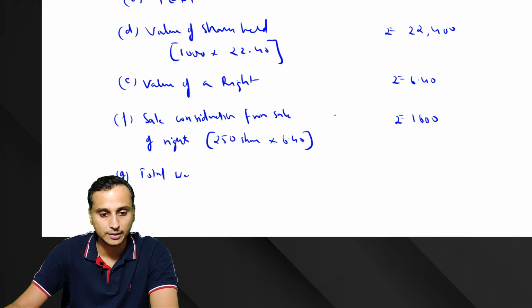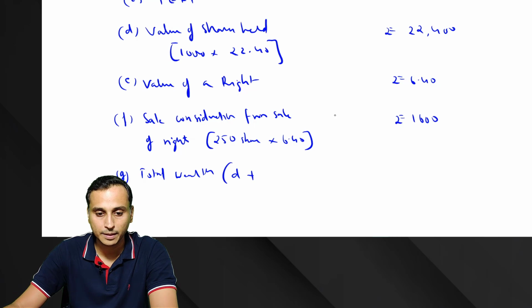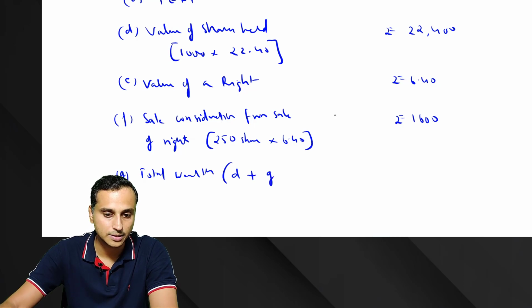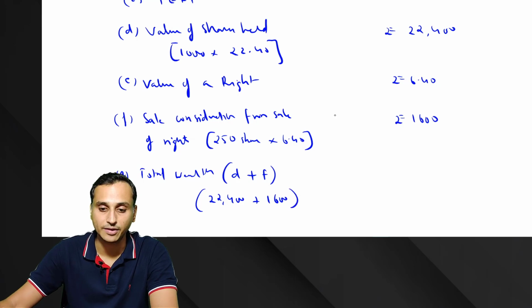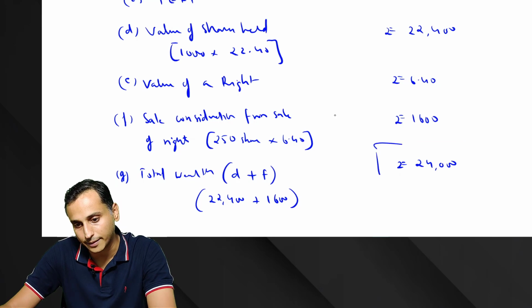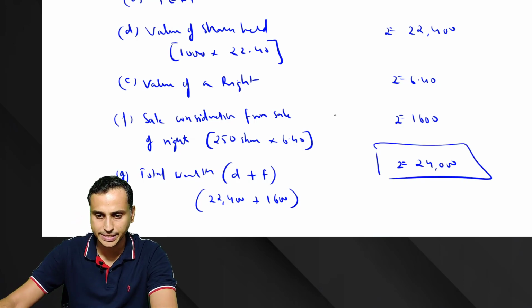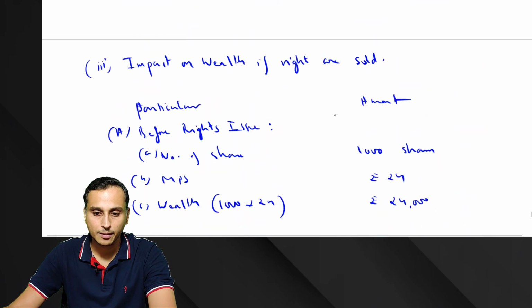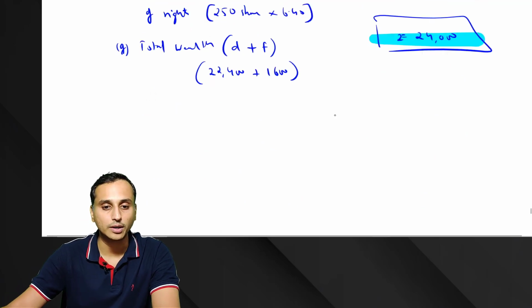So his total wealth will be, yes, D plus F. Okay. That means 22,400 plus this sales consideration which he has received. So that makes it rupees 24,000. Yes. So has his wealth changed? How much is his wealth? 24,000. Previously 24,000. So what has happened? His wealth has not changed.